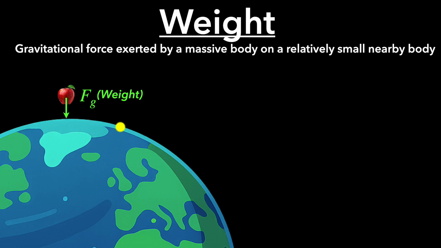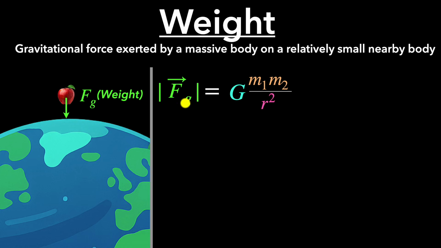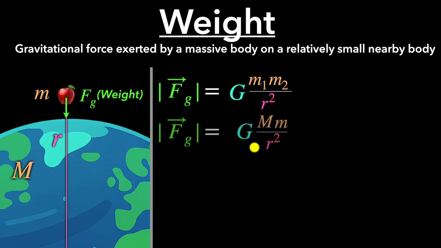Okay. With that definition, now the question is, can we find an expression for weight? And the answer is yes, because weight is just the gravitational force at the end of the day, right? So we know from Newton's universal law of gravity that the magnitude of the gravitational force between any two masses will always be given by this formula, where m1 and m2 are the masses of the interacting bodies, r is the distance between the centers of mass, and G is the universal constant. In our case, let's say the mass of the apple is small m and the mass of the Earth is capital M, and let's consider the distance between the centers to be small r. So if you plug that in, this is what we would get.